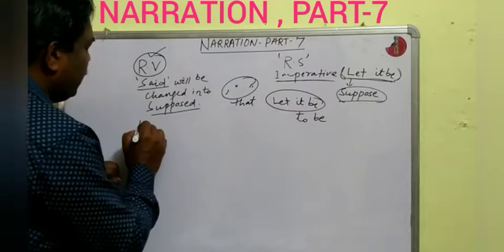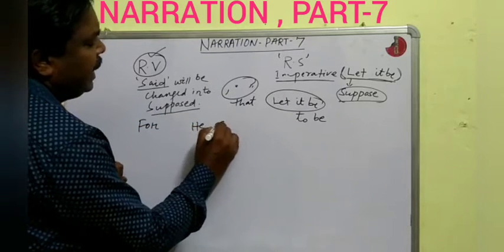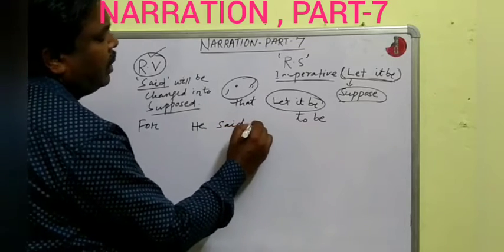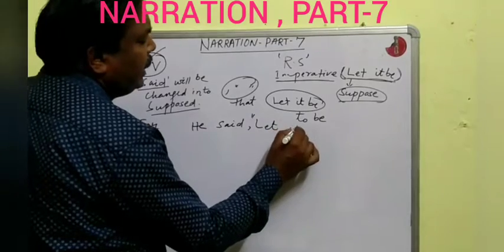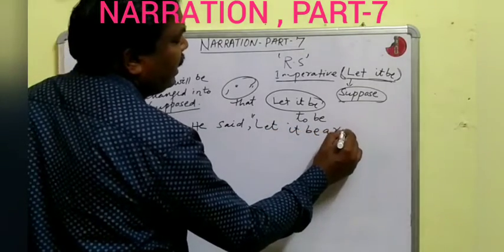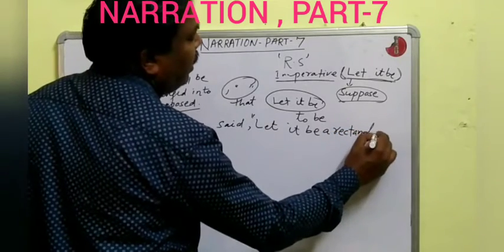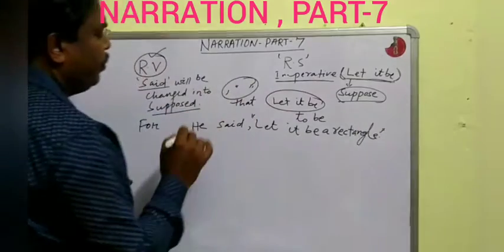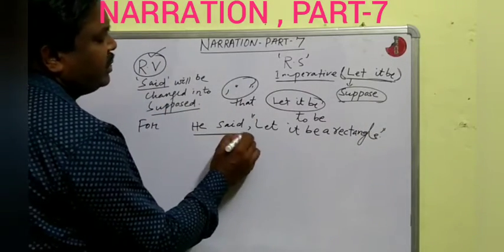For example, he said, let it be a rectangle. He said is the reporting speech.